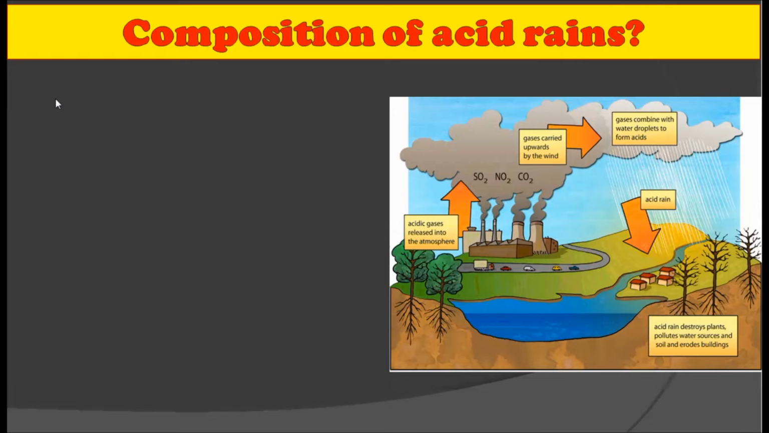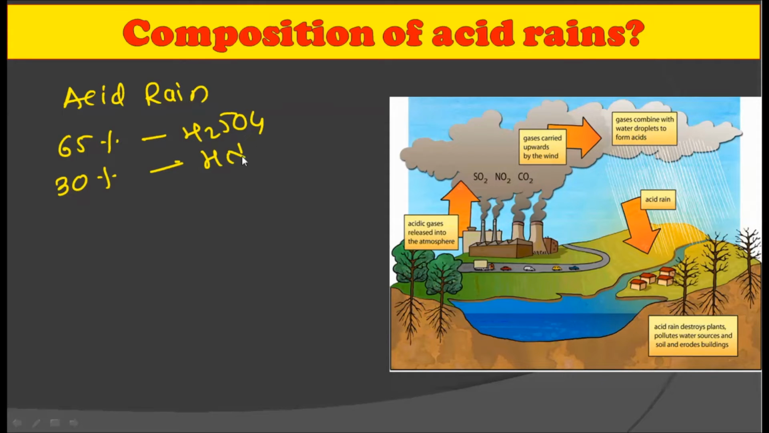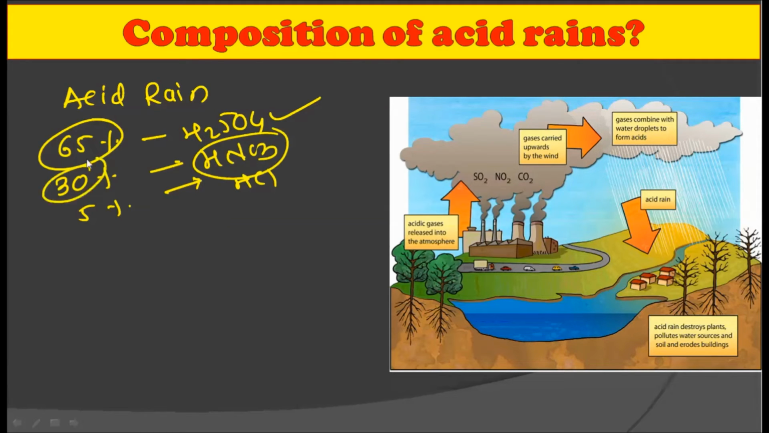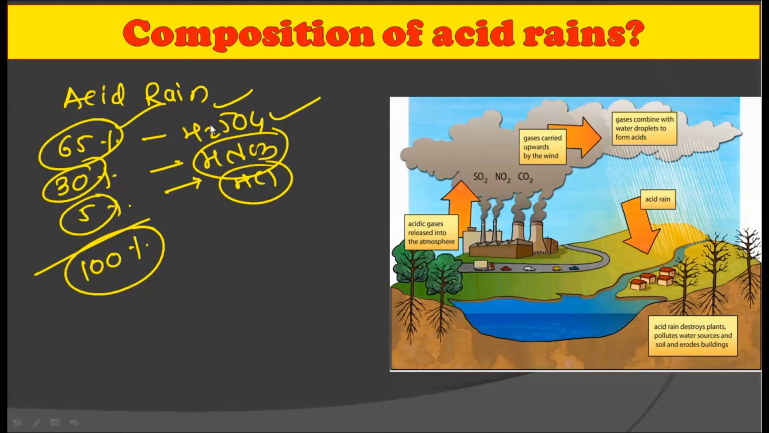Now, what is the chemical composition of these acid rains? Acid rains nearly constitute 65% of H2SO4, 30% of HNO3, plus 5% of HCl. So sulfuric acid constitutes 65%, nitric acid constitutes 30%, and hydrochloric acid constitutes 5%, making it 100%. So in chemical form, acid rain is 65% H2SO4, 30% HNO3, and 5% HCl. So the highest concentration in acid rain is of H2SO4, that is sulfuric acid, followed by nitric acid and hydrochloric acid.